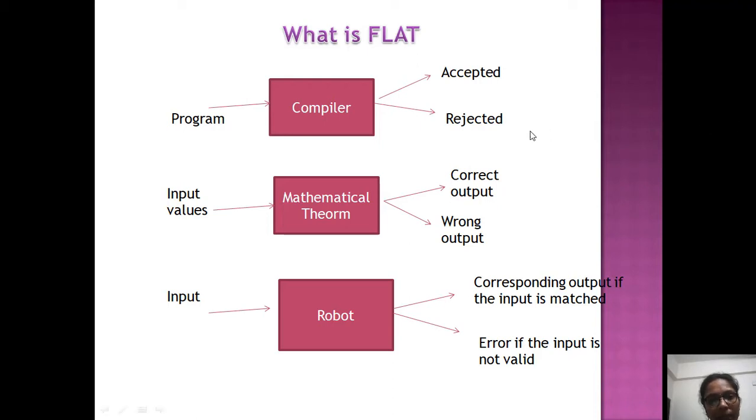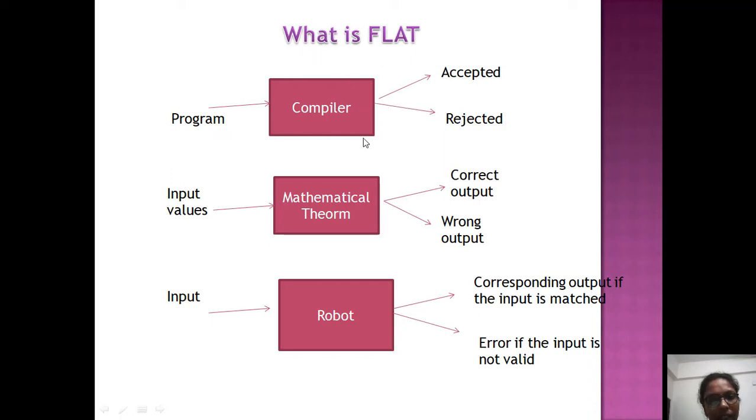We know the compiler will generate two possible outputs, accepted or rejected. If the given program is syntactically correct, it is accepted. If it has any errors, then it is rejected. So for the compiler we have two fixed outputs, either accepted or rejected. To design this compiler we are using automata theory, so just consider an automaton instead of the compiler. An automaton can generate two possible outputs here, accepted or rejected, for the given program or language.